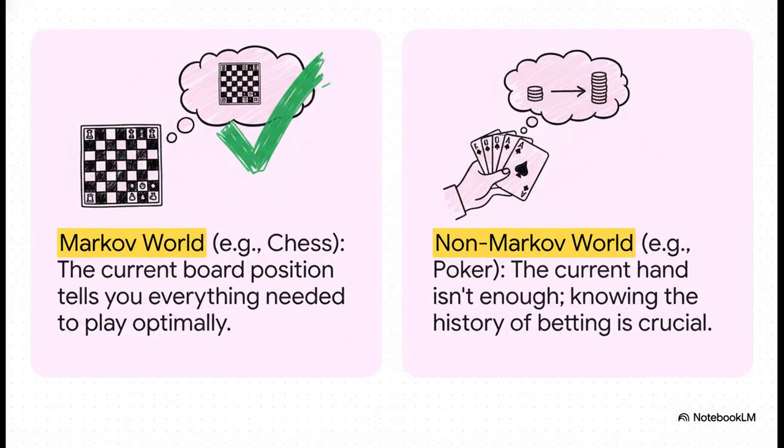Let's make this concrete with a couple examples. In a game like chess, the current board position is all you need. That's a perfect Markov world. But now think about draw poker. Your current hand isn't the whole story, is it? The history of how everyone has been betting is absolutely crucial. That's a non-Markov world. For what we're talking about today, we're going to focus on these clean Markov worlds.